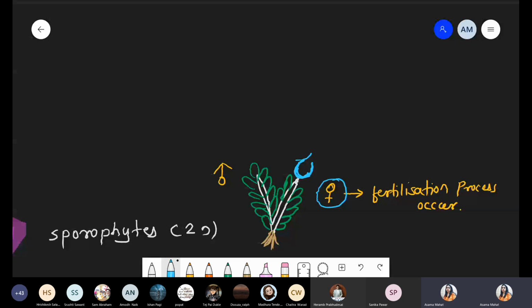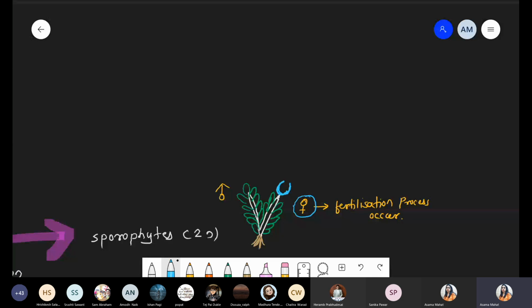Now a long elongated structure, that is seta, and finally there is a formation of capsule like this. Okay, so quickly I'm giving the names, number 1, number 2 and number 3. So number 1 is called the foot. Number 2 is called the seta, and number 3 is called the capsule.